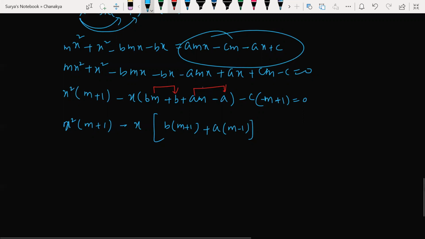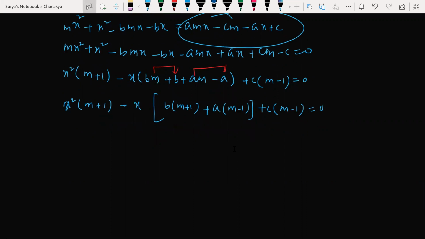Now here, we will do one thing. I'm shifting this to the right hand side, or else let it be as it is, no problem. Let it be minus c, or you say minus a plus c, anything is fine. If you take plus c common, nothing will happen. So plus c common, m minus 1. Clear? So this is what I got till here. Any doubts? No doubts, sir. Perfect.